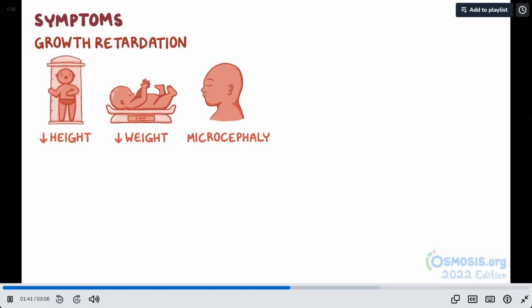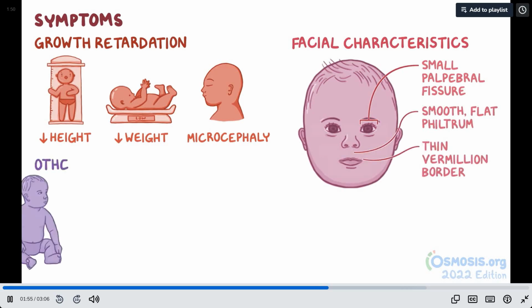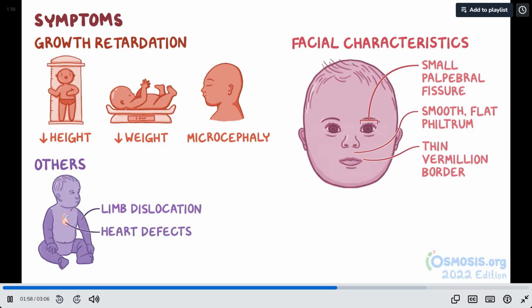Children with FAS may also have certain facial characteristics, like small palpebral fissures, which is a reduced distance between the two sides of an eye, smooth or flat philtrum, and a thin vermilion border, which is the border of the lip. Other features include limb dislocation and heart defects.